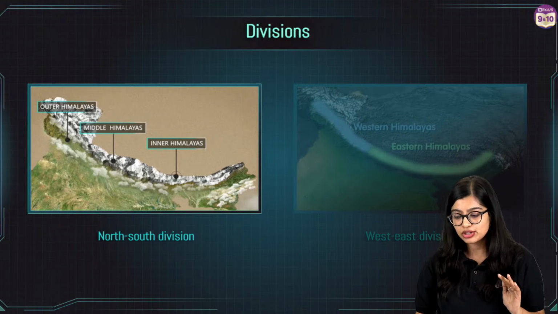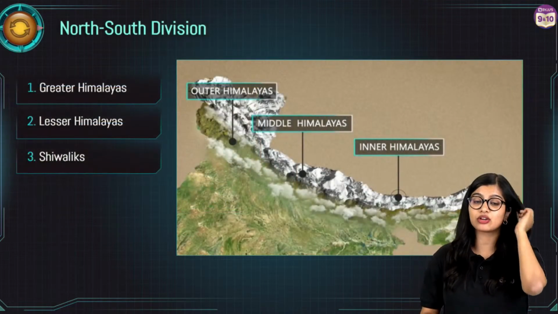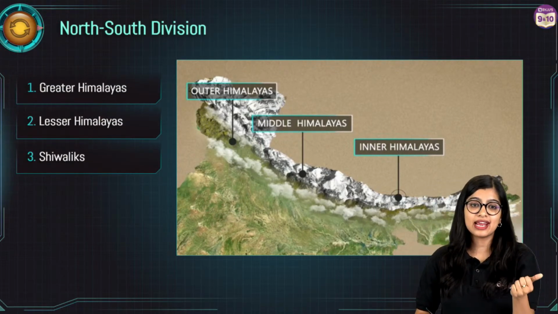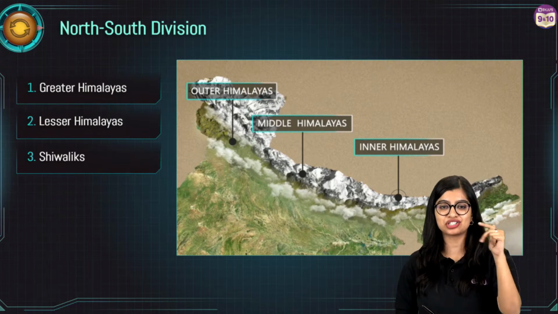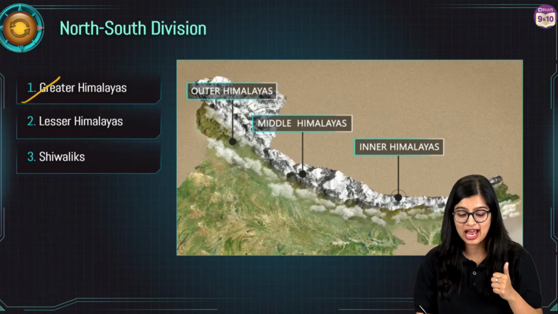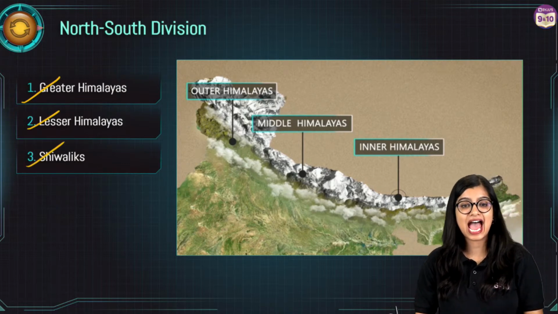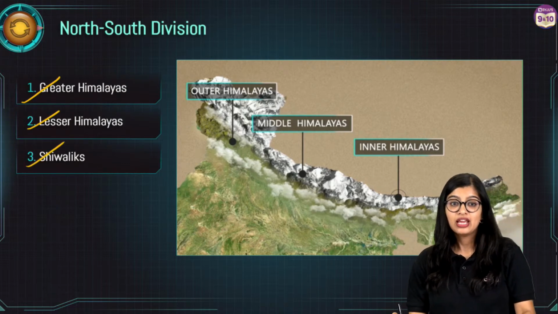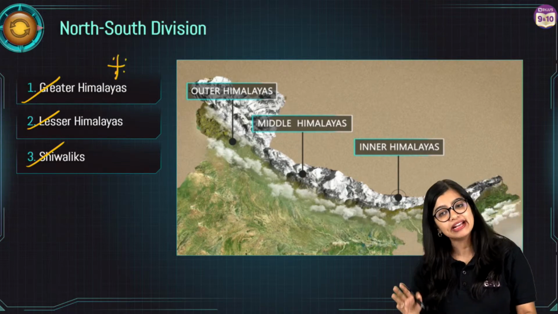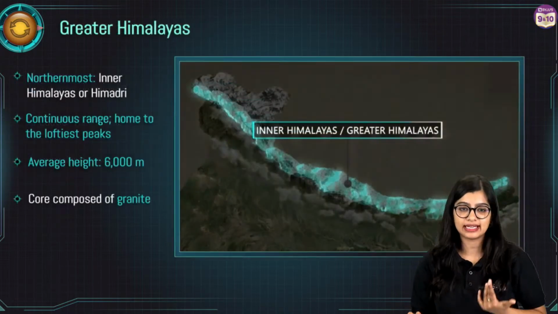In this north-south division, we have three ranges. Very good. Himadri, Himachal, Shivalik. Yes, very good. So it could be Greater Himalayas, Lesser Himalayas and the Shivaliks. Now understanding this is going to be important. And with this, trust me, it is going to be very, very simple.